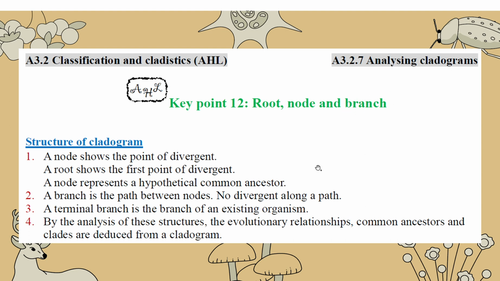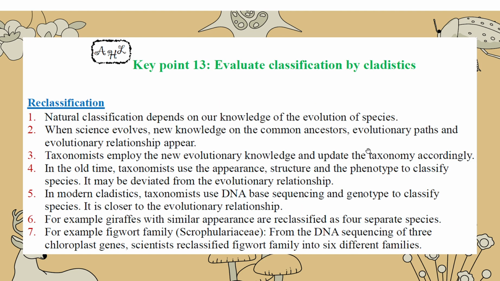And the branch is a path that has no diverging point. And the terminal branch is the last branch that is connected to an existing organism. So every existing organism, Homo sapiens or whatever, is connected by a terminal branch. So it is just a structure, how to name them: root, loop, and branch. You need to remember this technical term.